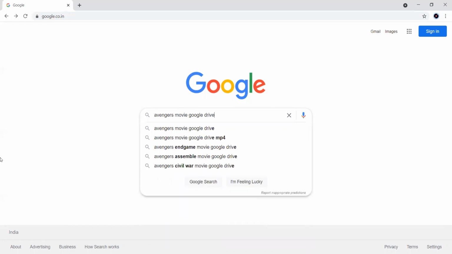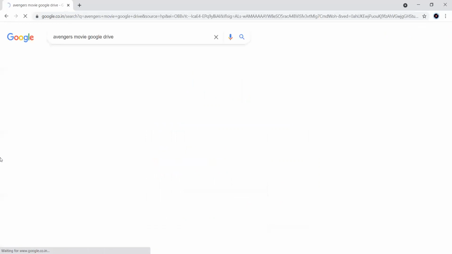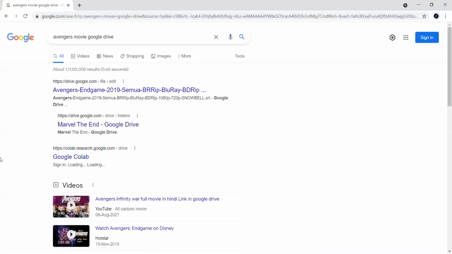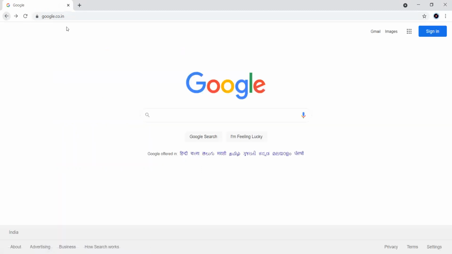It tells us if anyone has saved that movie in any of the drives and made it public. You can see here in the Google Drive, some people have uploaded those movies. You can directly go there and download the movies from the drive.